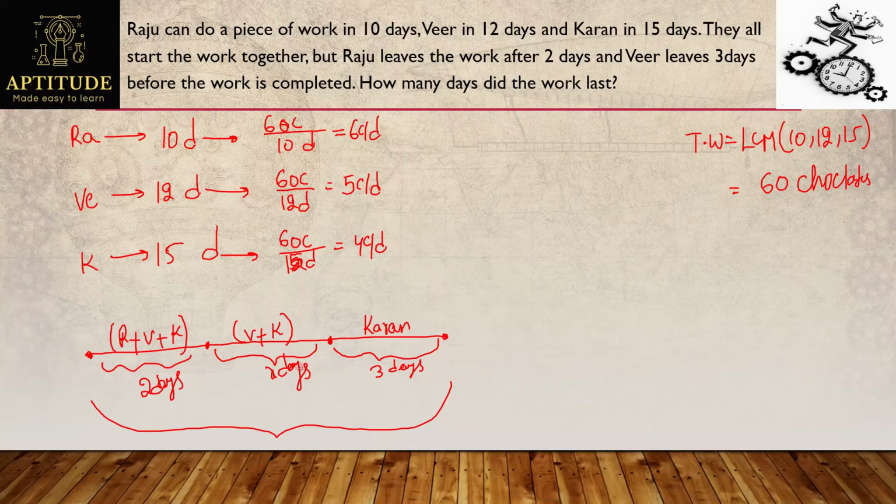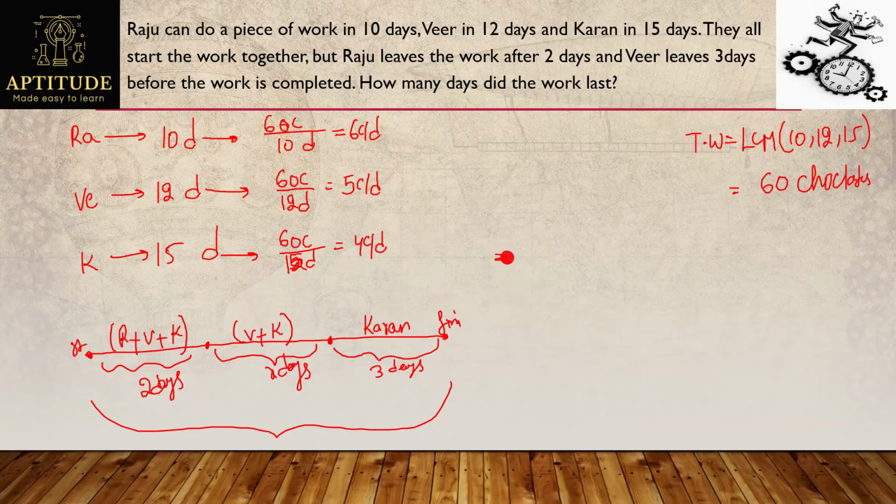So solving this one is very simple. Observe this. They started work here and they finished work here. If they finished work, it means they finished the entire 60 chocolates, right? And how did they finish the entire 60 chocolates?